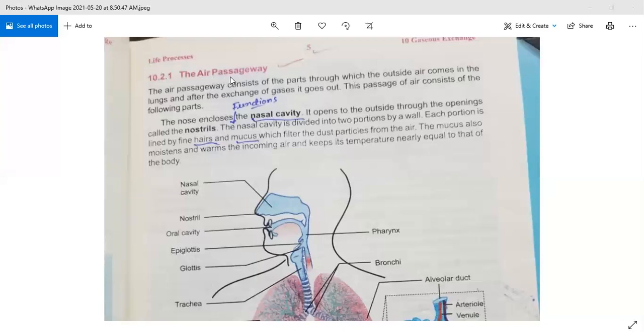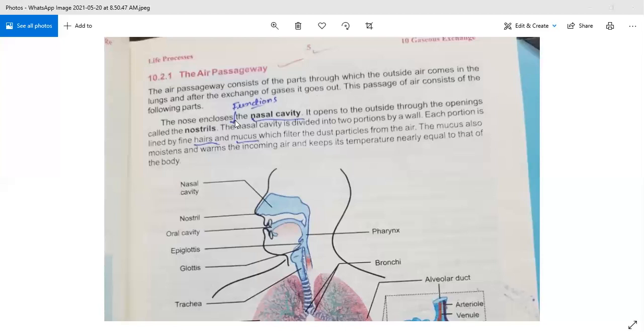The air passageway. Look here, the air passageway consists of the parts through which the outside air comes into the lungs, and after the exchange of gases it goes out. What is an air passageway? Air passageway means we will discuss those parts inside the human body which are responsible for getting air, getting oxygen inside the body and getting rid of carbon dioxide from the body. So this passage consists of the following parts.